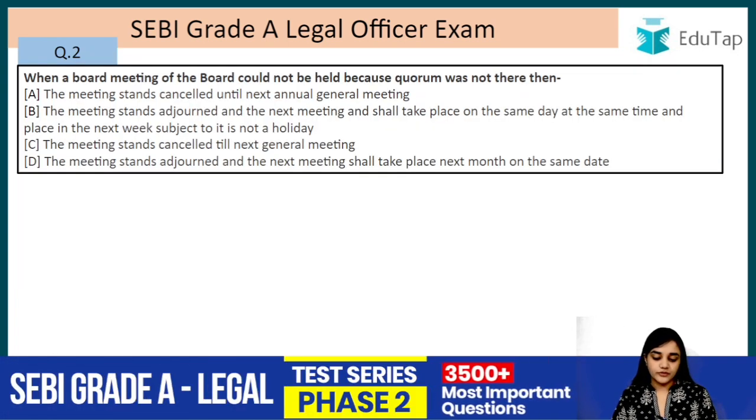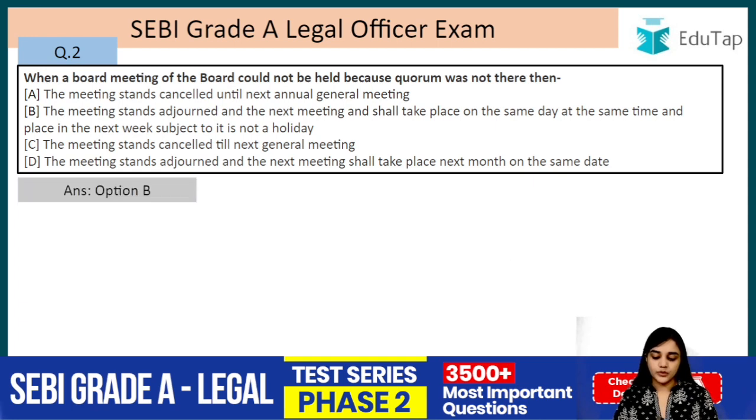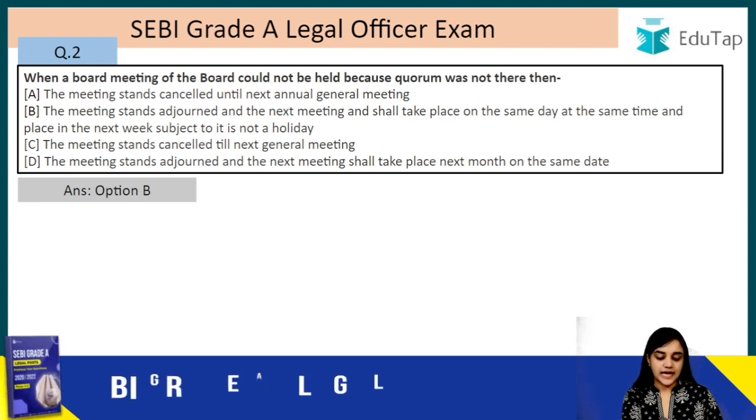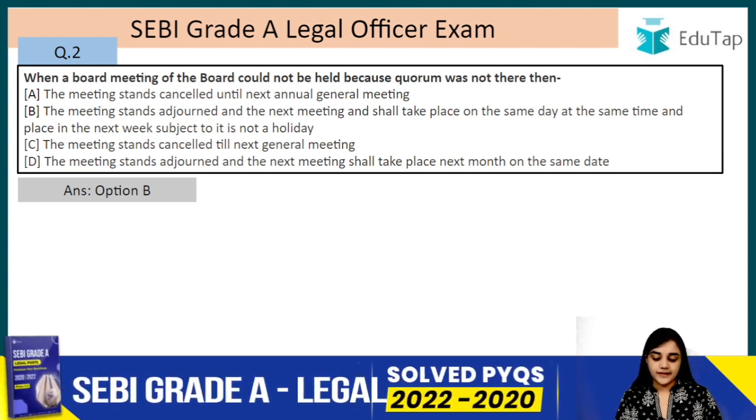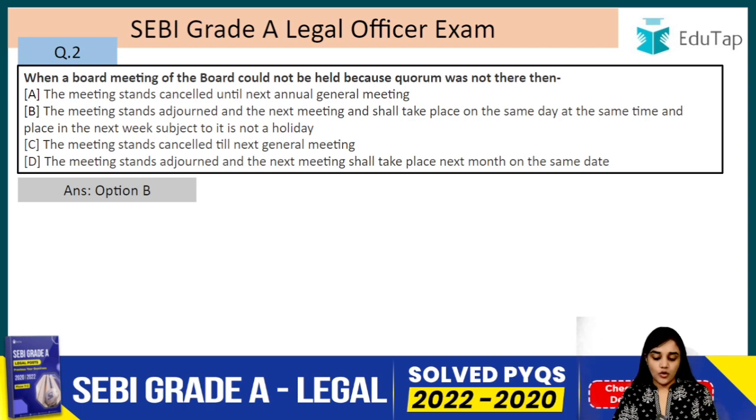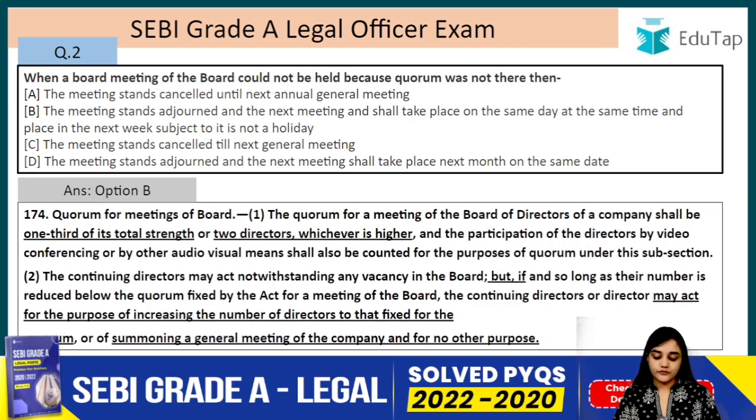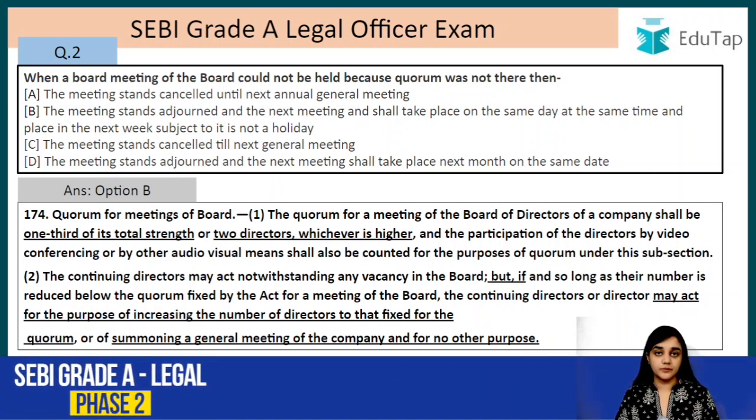When a board meeting could not be held because quorum was not there, then. So the answer to this question is B. The meeting stands adjourned and the next meeting shall take place on the same day at the same time and place in the next week, subject to it is not a holiday. Let's read this. So this I've already told you, quorum of the meeting. What is quorum? Quorum is the minimum number of members that are required to validate a meeting, right?